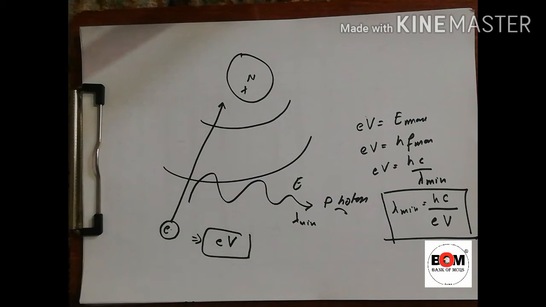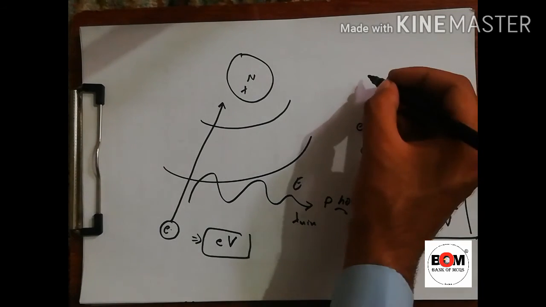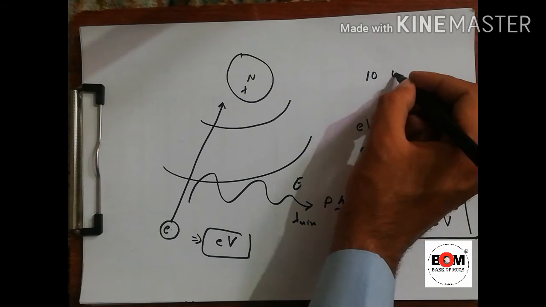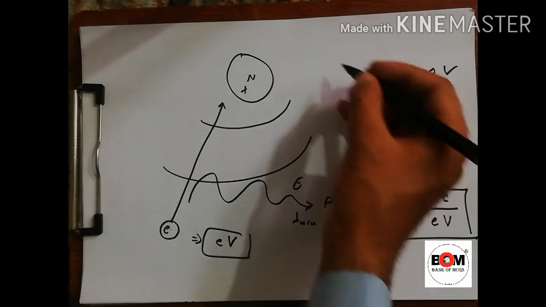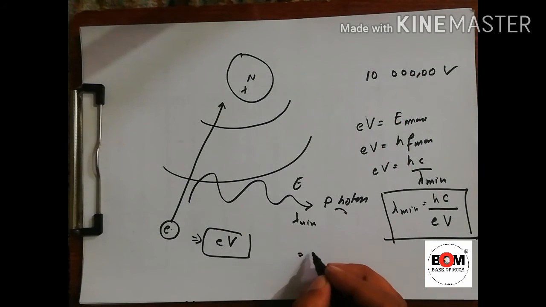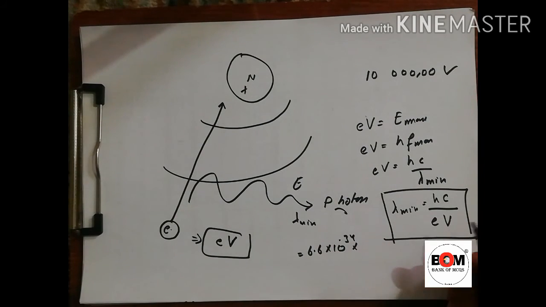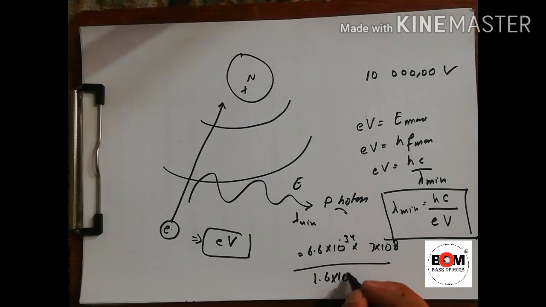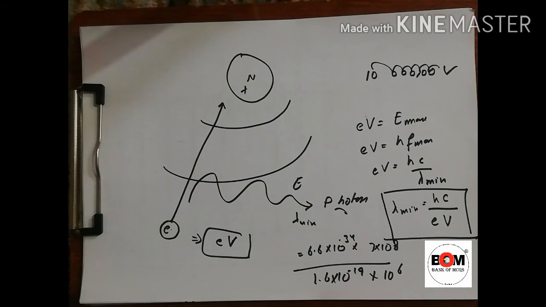So if they ask us to calculate the minimum wavelength produced when electrons are accelerated through a potential difference of, for example, 10, 1000, 10,000 or 1 lakh volts, how do we find the minimum wavelength? We know that h is a constant, 6.6 multiplied by 10 raised to power minus 34. The next is c, that is 3 multiplied by 10 raised to power 8. e is the charge, 1.6 multiplied by 10 raised to power minus 19. Next is the voltage, which is given, that is 10 raised to power 6.